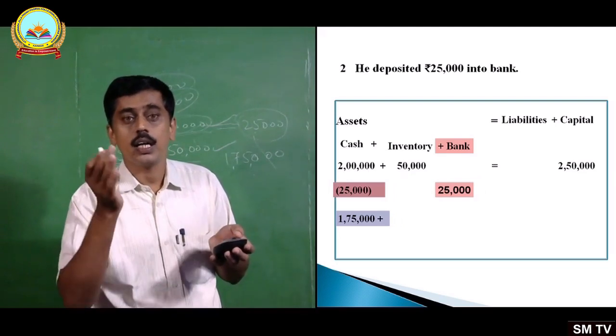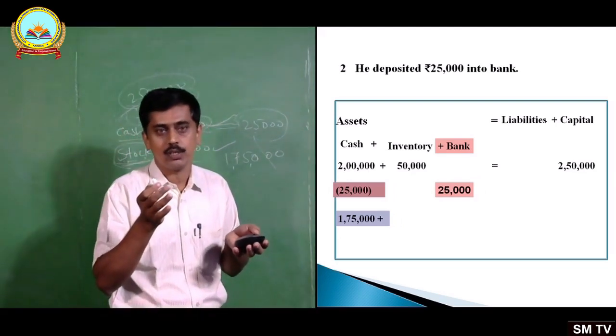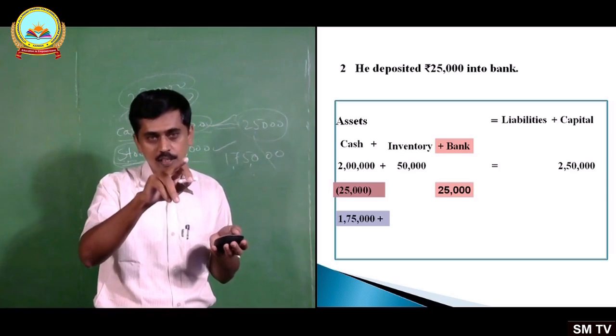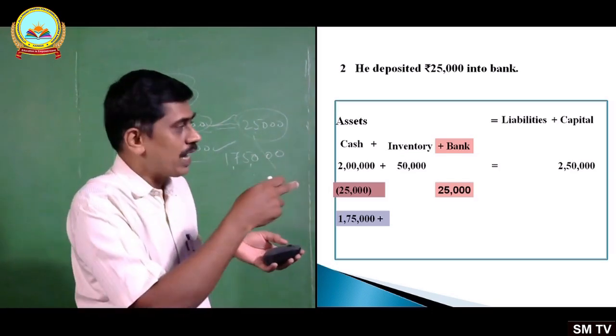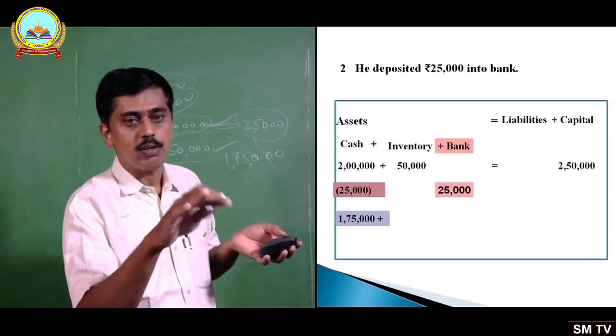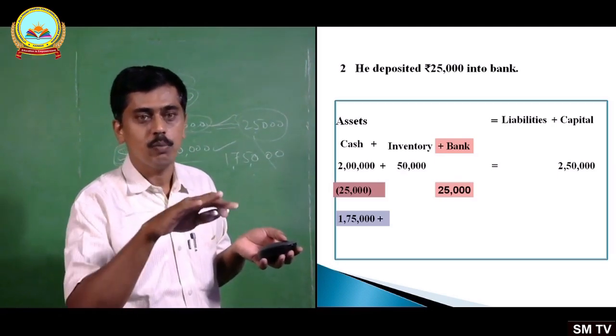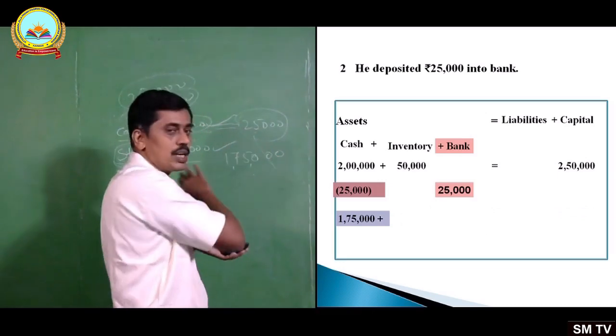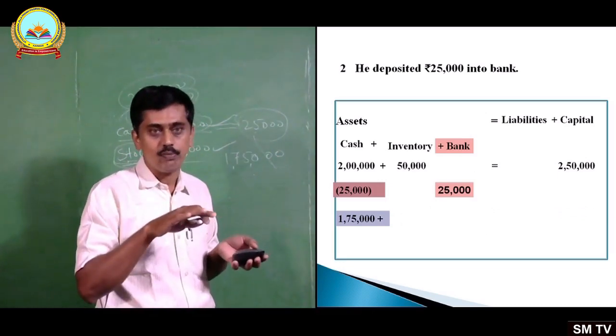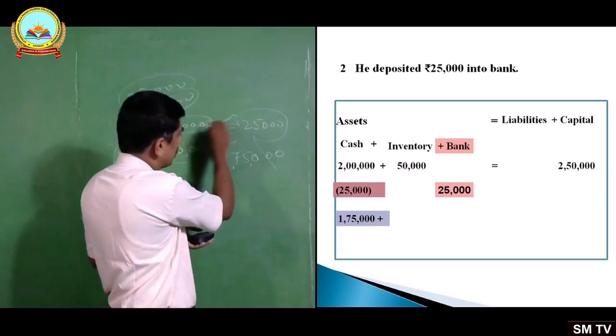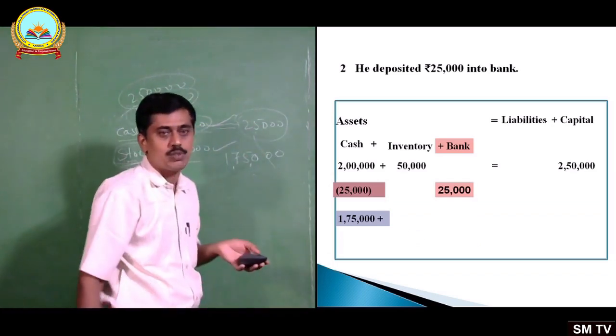So another asset comes, that is bank, 25,000, that we have seen. 25,000 taken from cash and deposited into bank. 25,000 minus at one place, plus in another place. Both the aspects come on the asset side only. Now let's see the effect. 2 lakh minus 25,000 comes to 1,75,000.